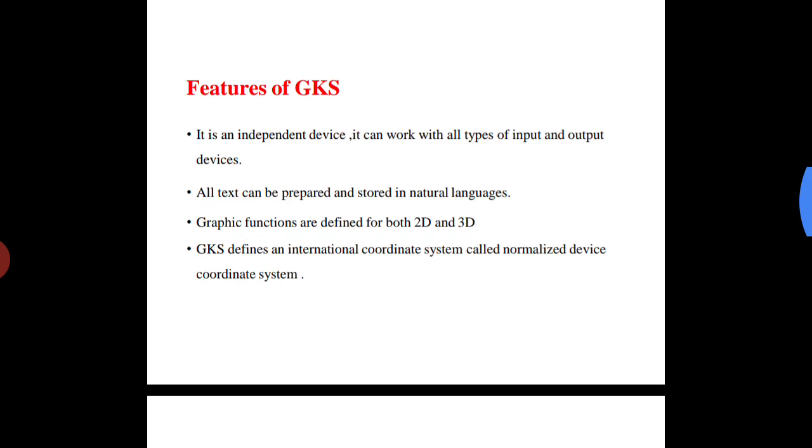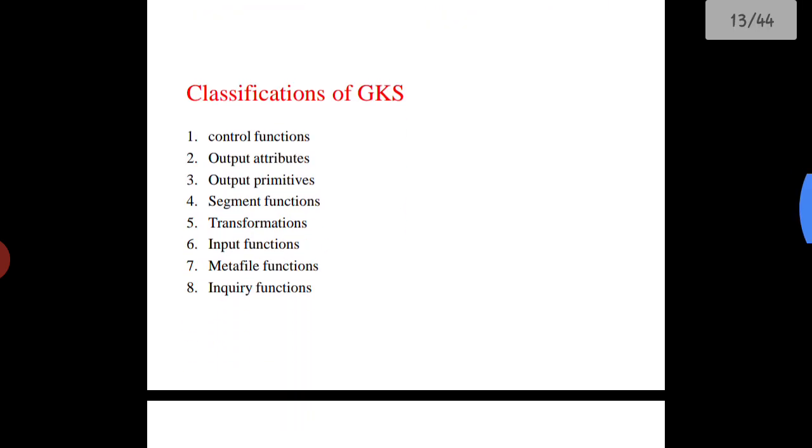Features of GKS: it is device independent. It can work with all types of input and output devices. All text can be prepared and stored in natural languages. Graphics functions are defined for both 2D and 3D. GKS defines an international coordinate system called Normalized Device Coordinate System.